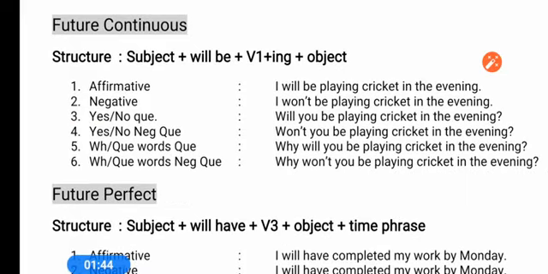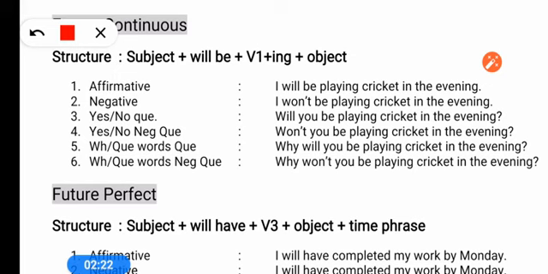Next one is future continuous. In future continuous tense we have studied that it is the continuous form, so the ing form of the verb is used here. But one more word is used, that is the be form. Will be plus ing form of the verb. Subject plus will be plus ing form of the verb for continuous tense. I told you that future continuous tense is used to tell what action will be going on at a particular time in future. For such action we use future continuous.